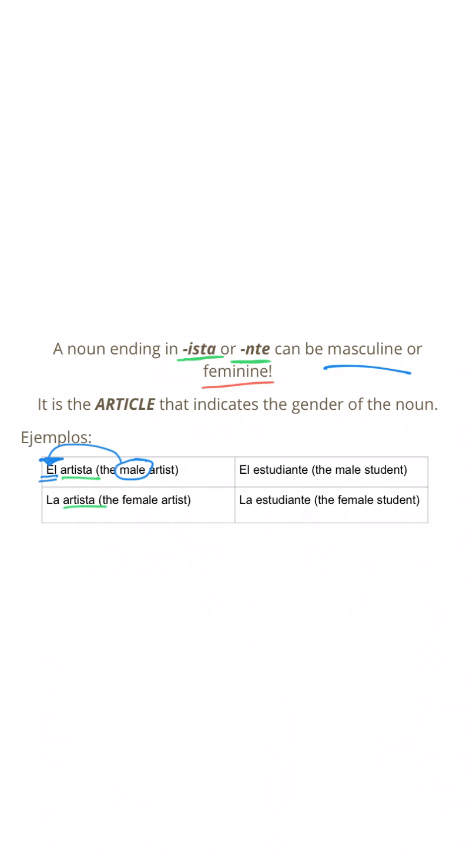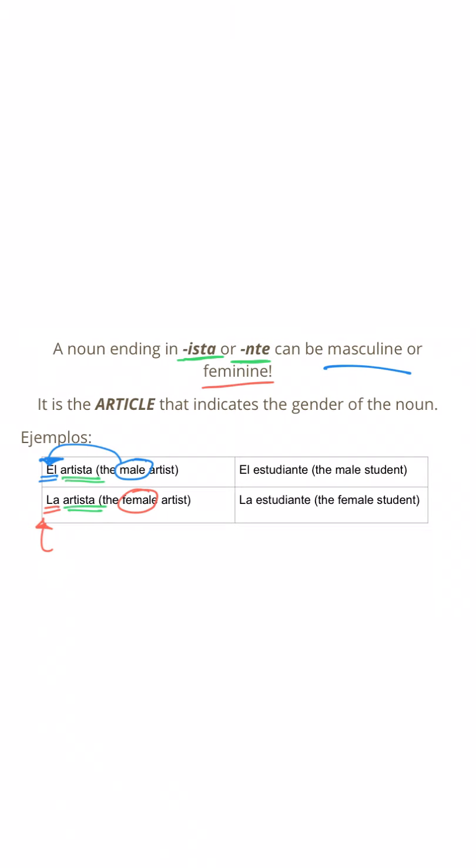On the flip side, down below, we see la artista, and this definite article la is telling me that I'm talking about a female artist. In neither of these examples did the word artista ever change. This didn't become artisto, and this didn't stay artista for that reason. So this is why our definite articles are really important to know.